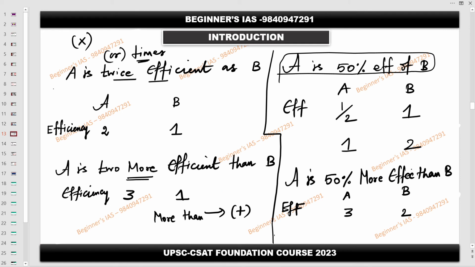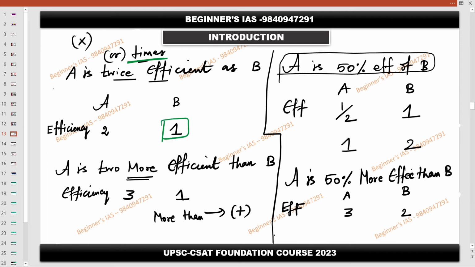Now this concept we have done here. This is the concept called twice efficient, more efficient. You need to be very careful with this concept in the question. Twice, the times, 5 times, 10 times: if A is twice as efficient as B, then if B is 1, twice means 2 into 1, which is 2.